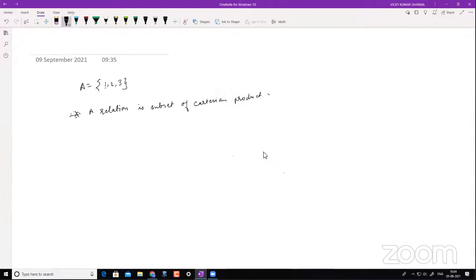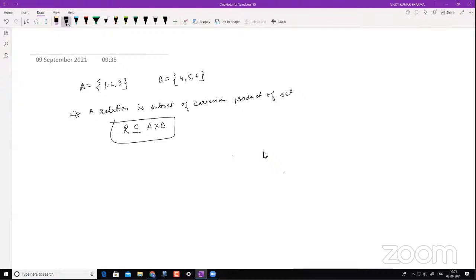So now if I have, let's say, set A is 1, 2, 3, and another set B is, let's say, 4, 5, 6, then what is my relation? A relation is basically a subset of the Cartesian product A cross B. So this is how we get a relation.